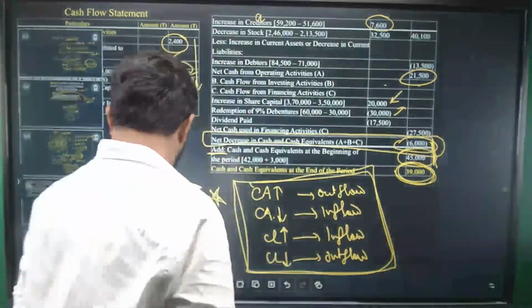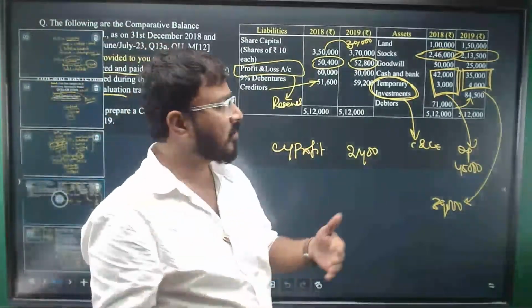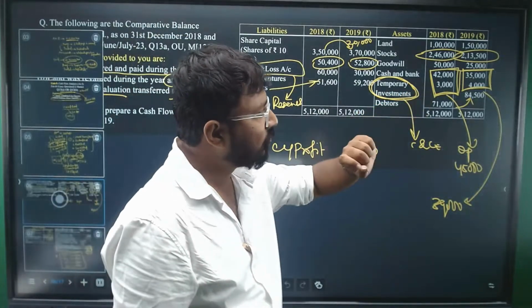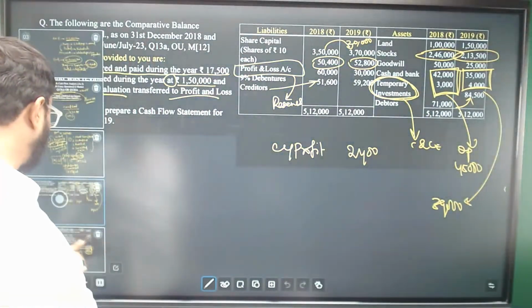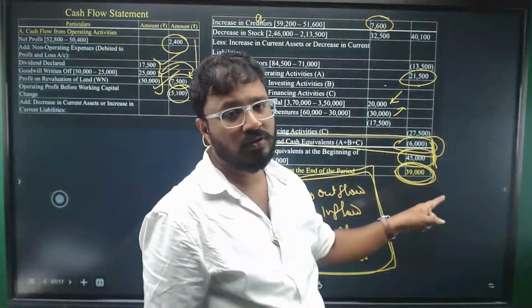So here you have been given two items. In most problems, they might not give you temporary investments. You need to look at the cash and bank balance, right? So you need to match it with the closing balance in the balance sheet. Here, if you observe, it is matching. 39,000 was the closing balance.